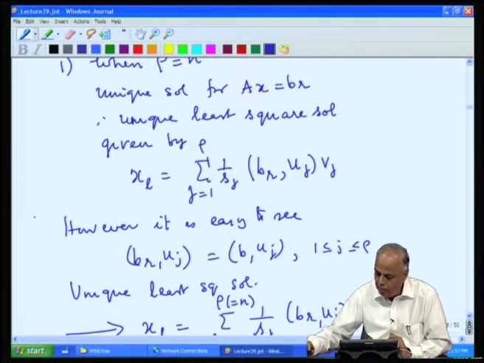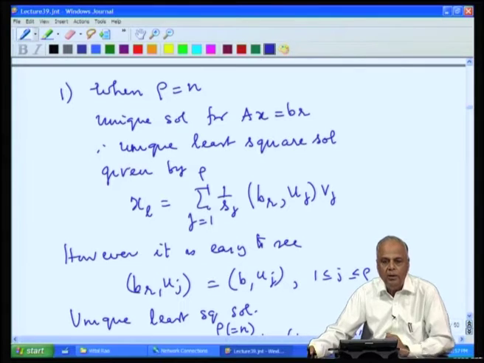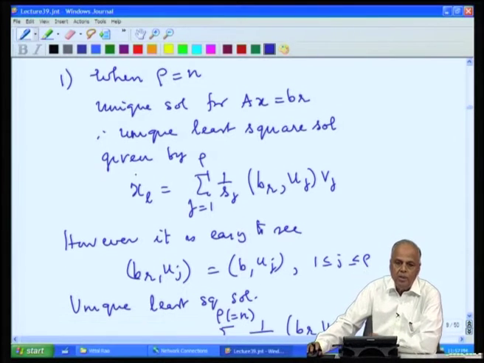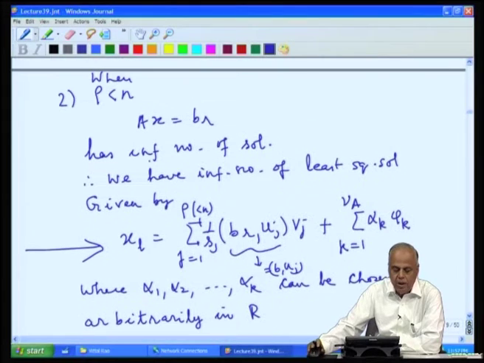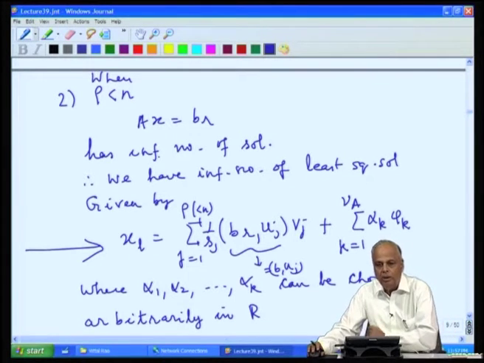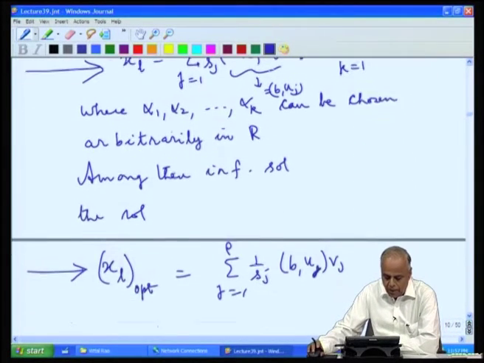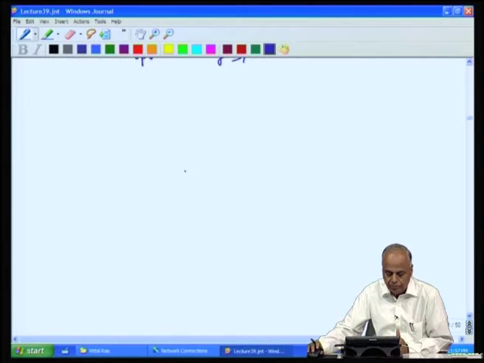We had seen last time that when the regular solution with consistency condition is satisfied, then also we get a least square solution. Similarly, in the case rho less than n, we got infinite number of solutions, whether regular or least square solutions, and therefore, we always look for optimal solutions.